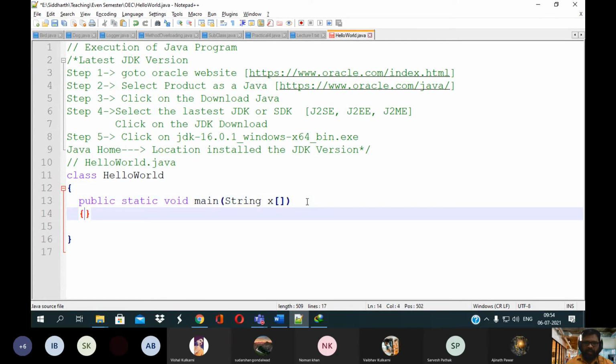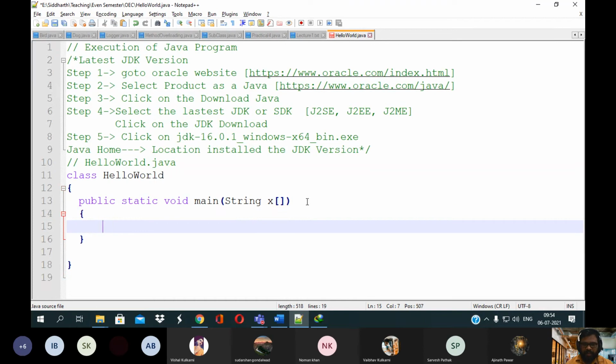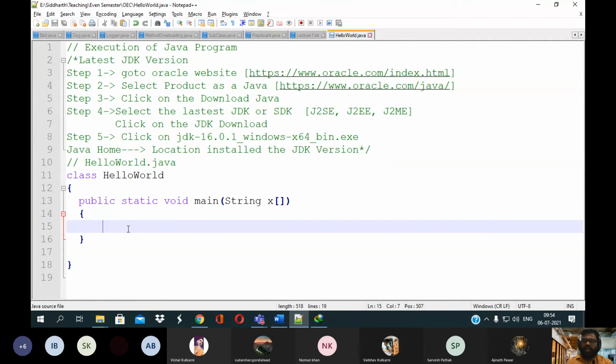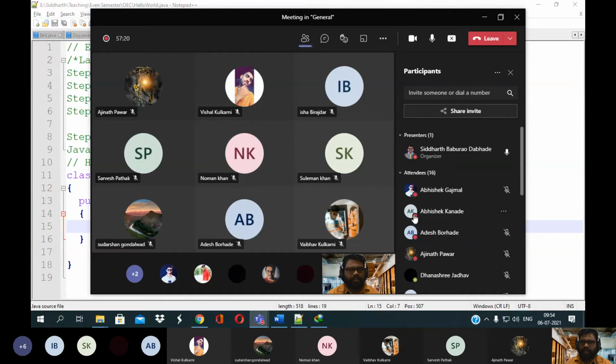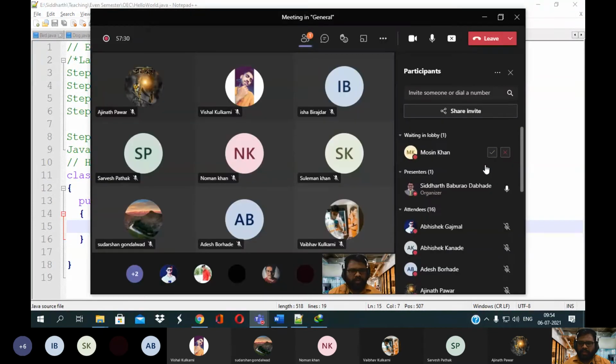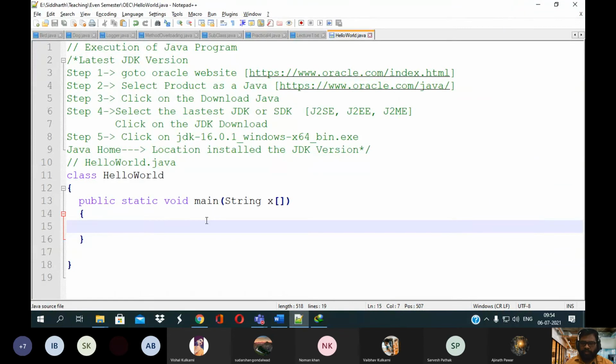Then you need to define the scope of your main method. Right. So now you want to print the message as hello world. For that in Java, there is a method, the println method. The println method can be used to display the content on your console.